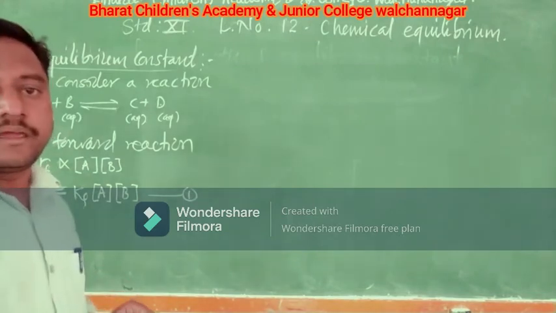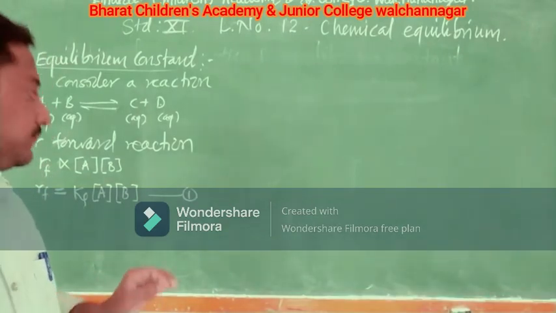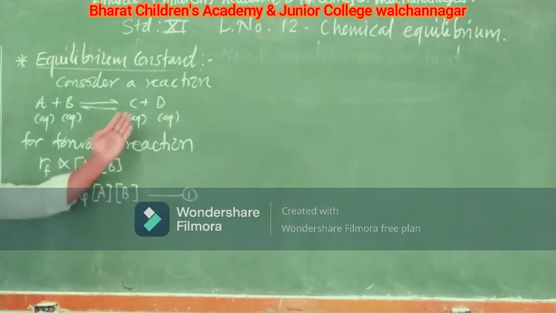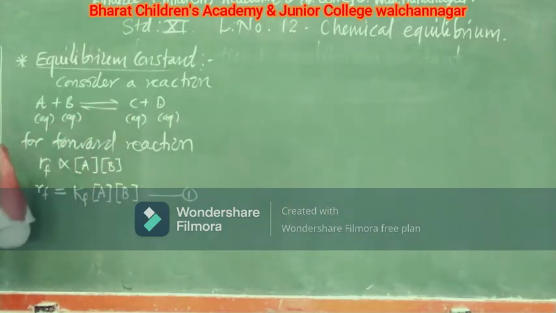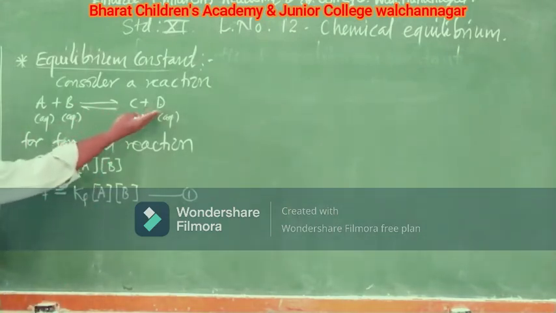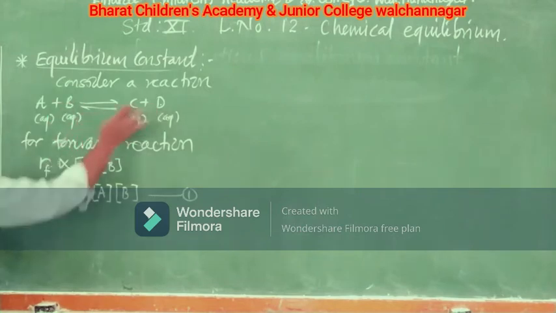Similarly, we can go for the reverse reaction. Now, in case of the reverse reaction, your reactants will be C and D. Right.